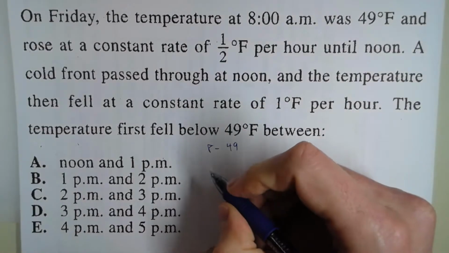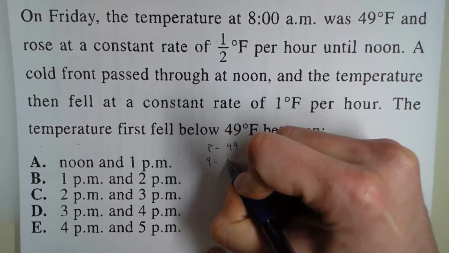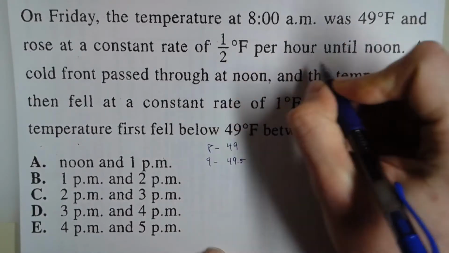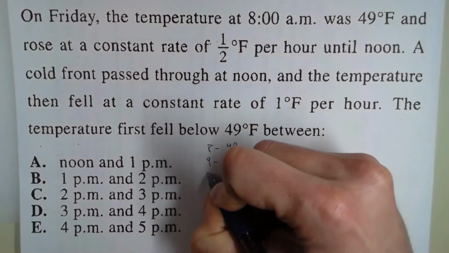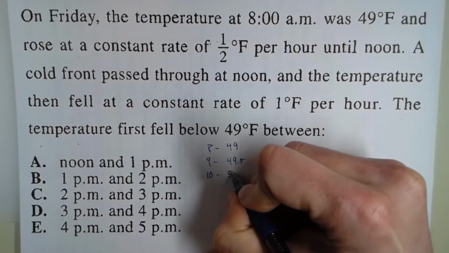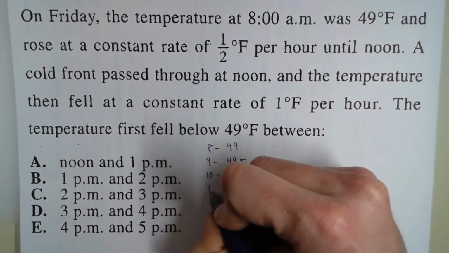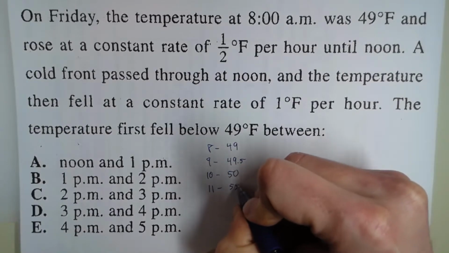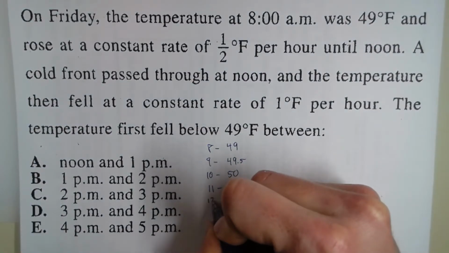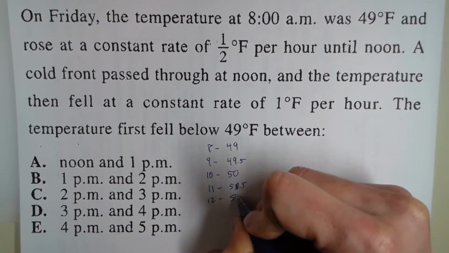So at 8 a.m. it was 49. So at 9 it was 49 and a half because it rose at 1/2 a degree per hour. At 10 it was 50 degrees. 11, 50 and a half. 12, 51.